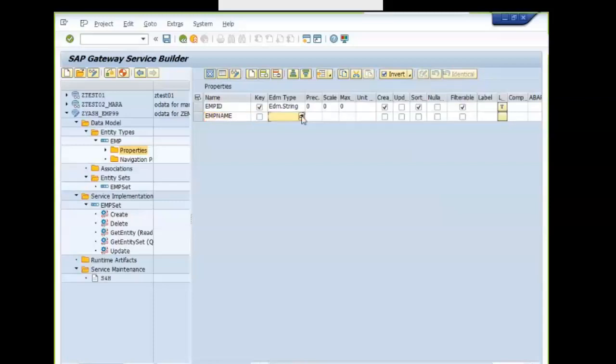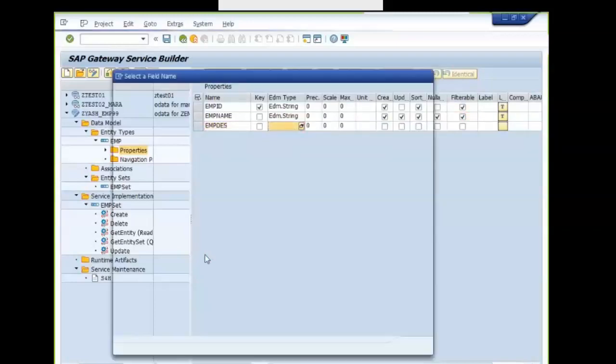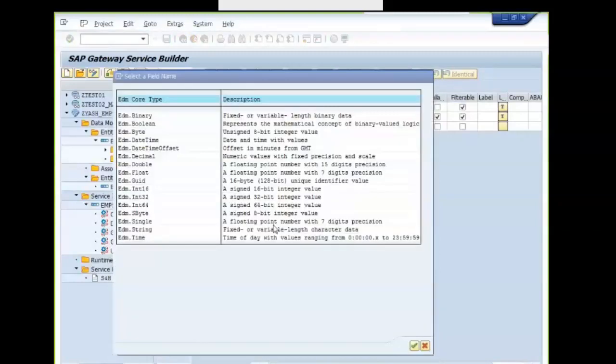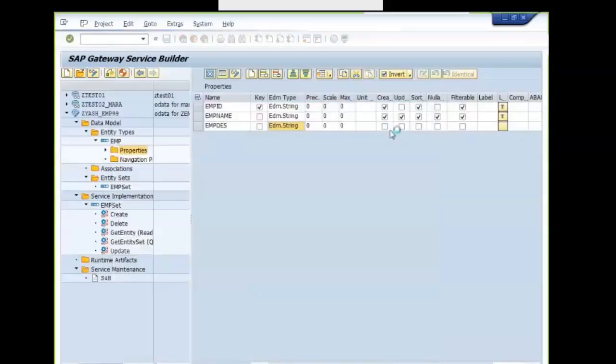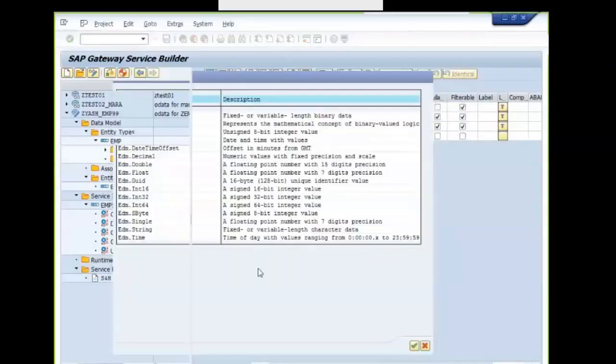Similarly, for the name, EDM.String, creatable, updatable, sortable, nullable, filterable. EMP designation, EDM.String, creatable, updatable, sortable, nullable. EMP mandate. So I'll take this as a date time.